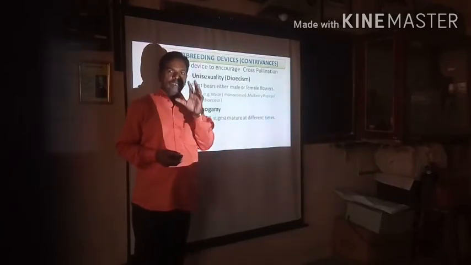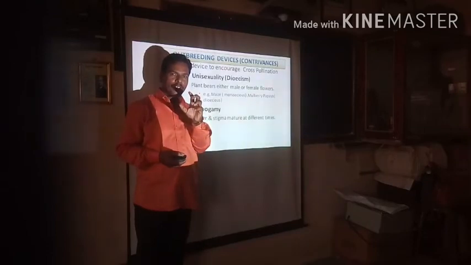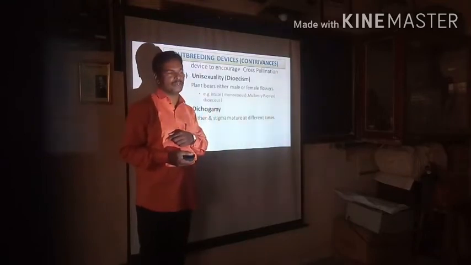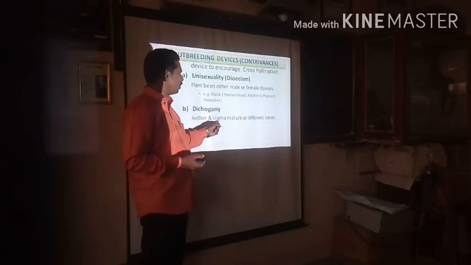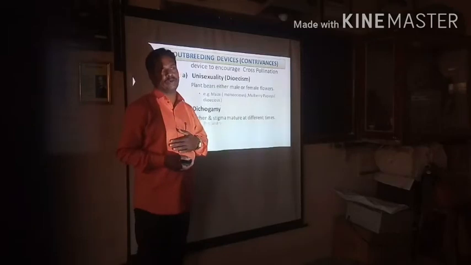Mean when in the bisexual flower, the male reproductive whorl, that is androecium, the anther do not mature at the same time. If the anther matures, there is no maturation of the female reproductive whorl, that is carpel. Means the anther and stigma mature at different times, then the condition is said to be dichogamy.